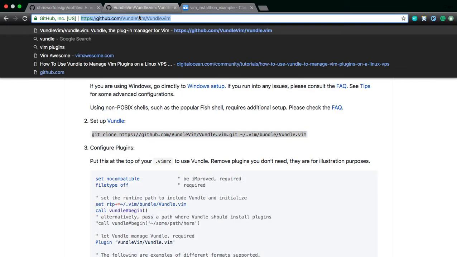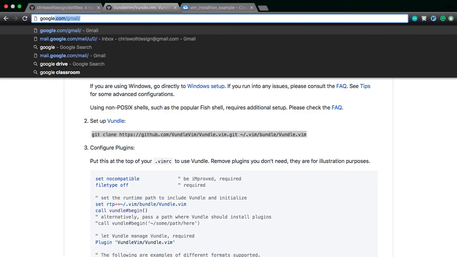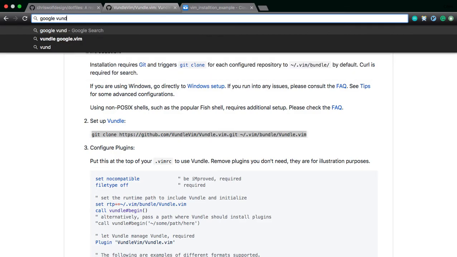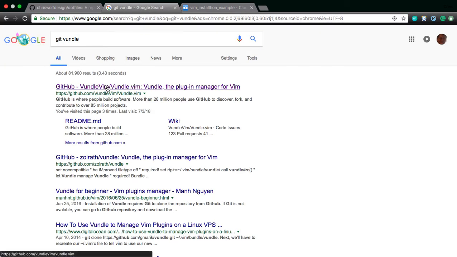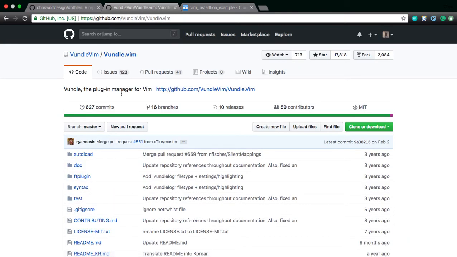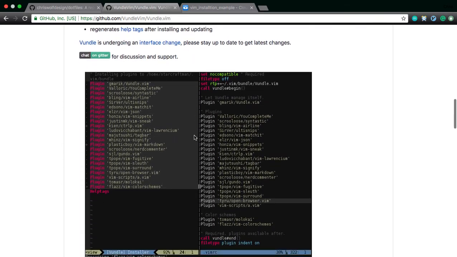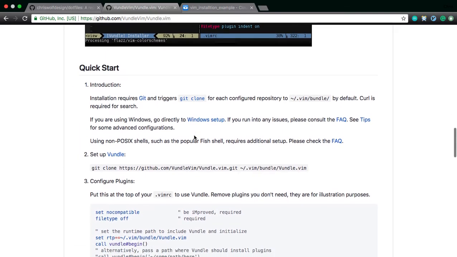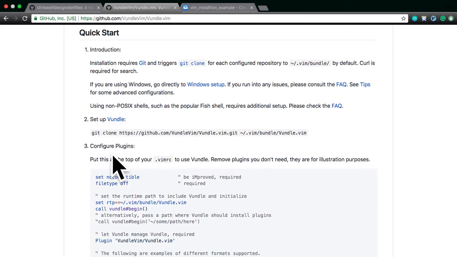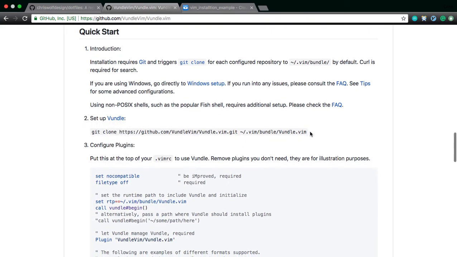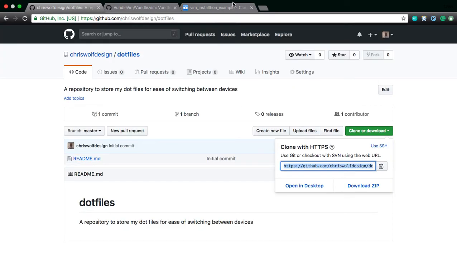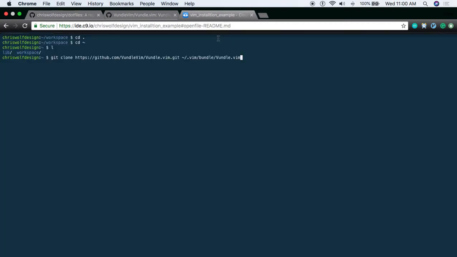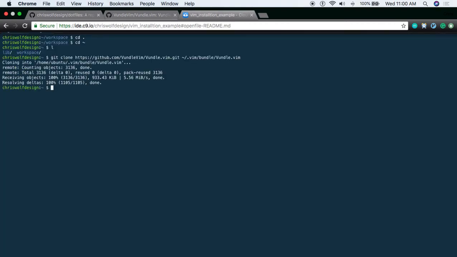What you would do, I can show you from the beginning. Google Git Bundle. And it'll be this first option. Go down to Quick Start. And you'll see Setup Bundle is very simple. Just copy this. Go back into your terminal. Paste it. And we have Bundle. That simple.